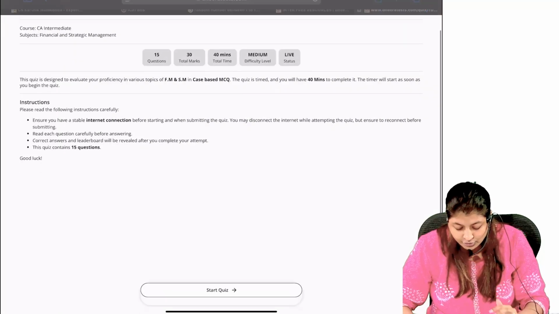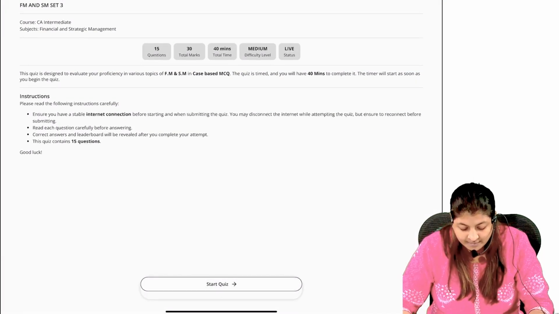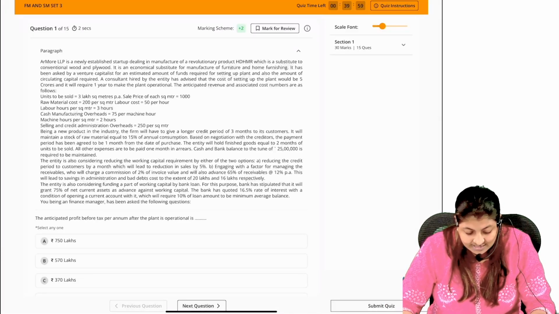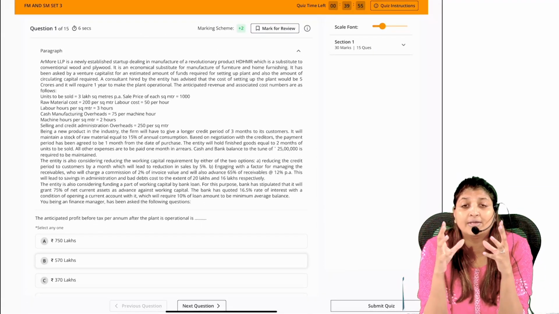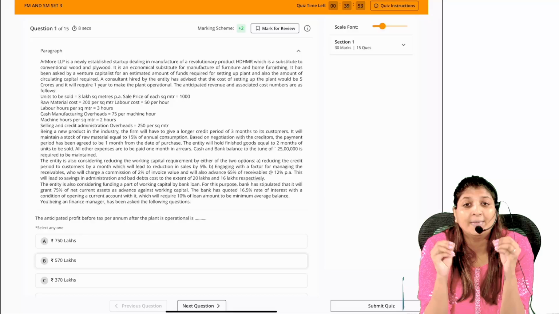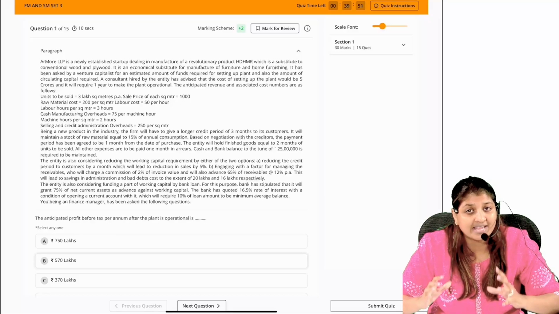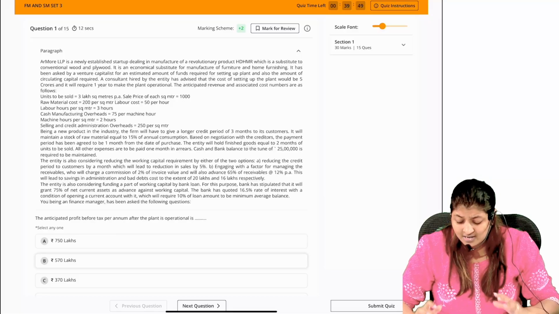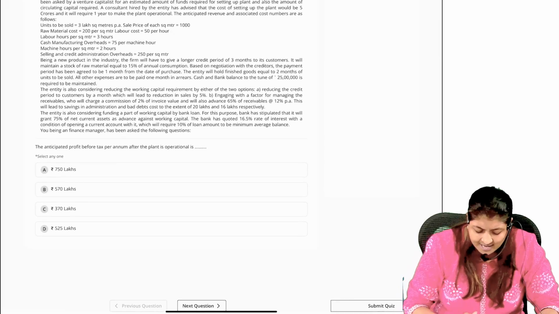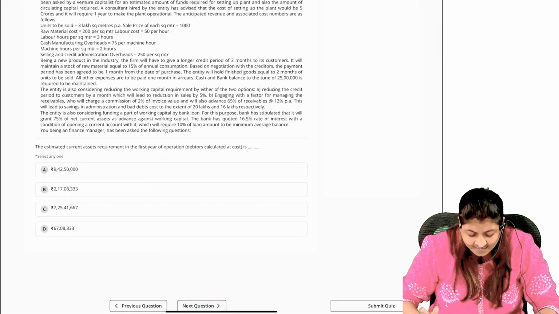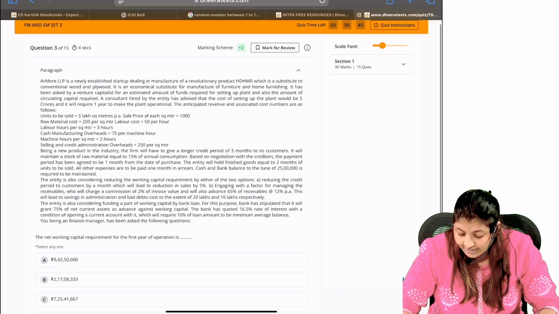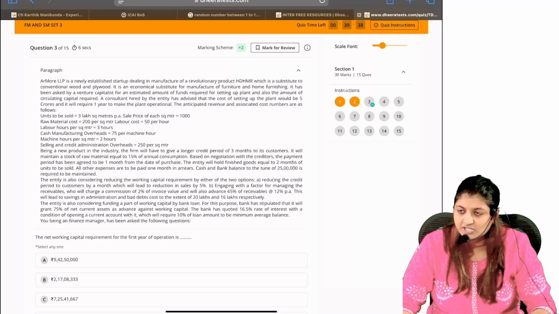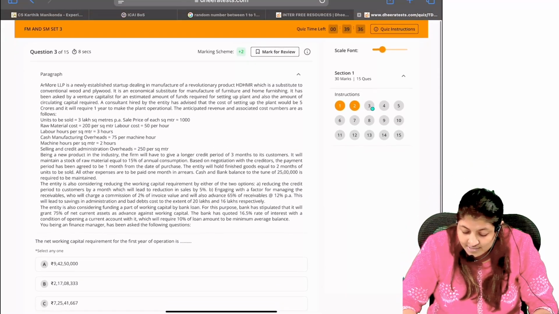Now I'm going to show you how the quiz is going to be. So once I start the quiz, the questions are para-based, the same way as how ICAI is going to test you. It is going to be a case study based question, MCQ only. It is not going to be a direct question here. And for now I'm just entering randomly, and here if you see, there are 15 questions and the timer keeps going on.